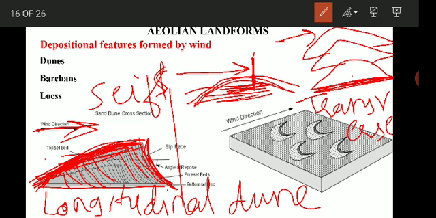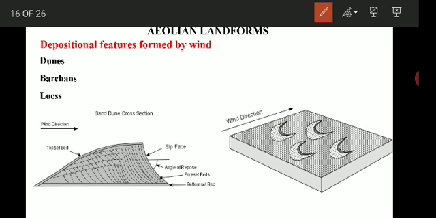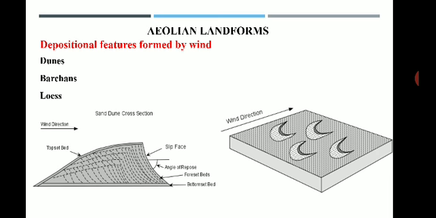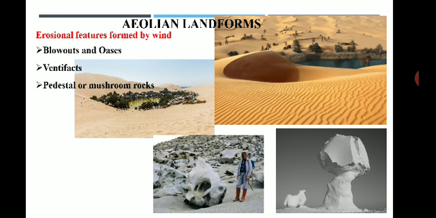The length of these transverse dunes varies from half to 1 kilometer, and the height varies from a meter to about 4 meters. Such types of dunes you can see. Then there is one more type of dune, the barchan. Here you can see the barchans. These are the barchans.